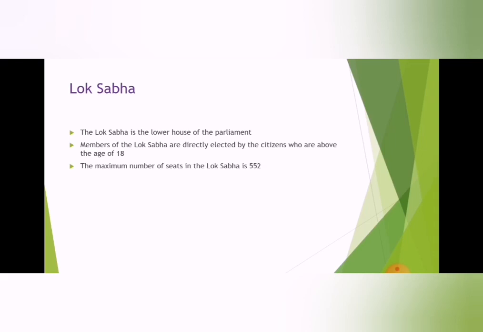Every 5 years, we vote to elect the members. The maximum number of seats in the Lok Sabha is 552.